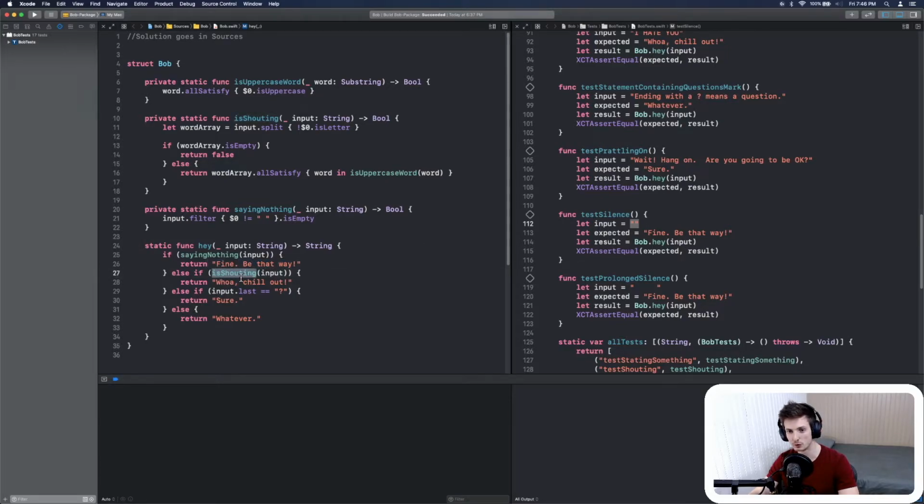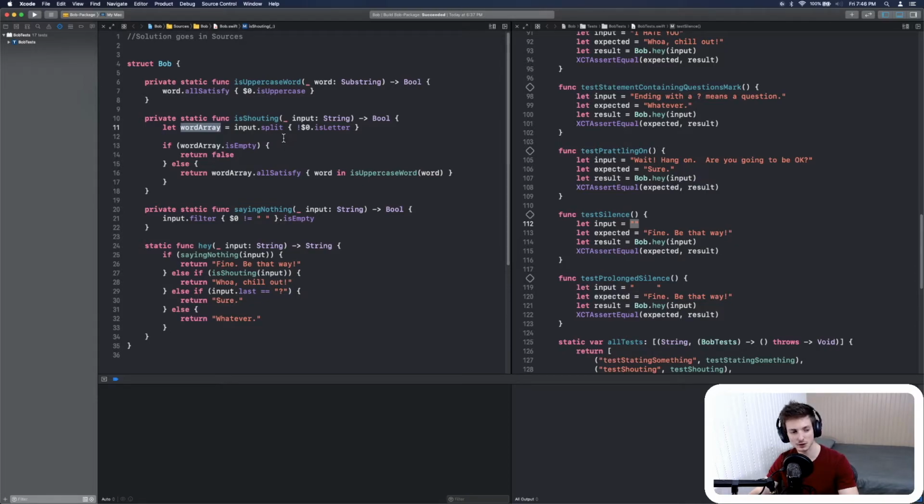Then most of the work came from the second check, in case the person talking to Bob is shouting. I passed the input to the method isShouting. I made an array of words by splitting the input on everything that is not a word letter, which gave us a word array.